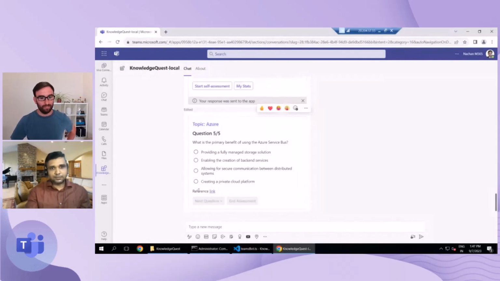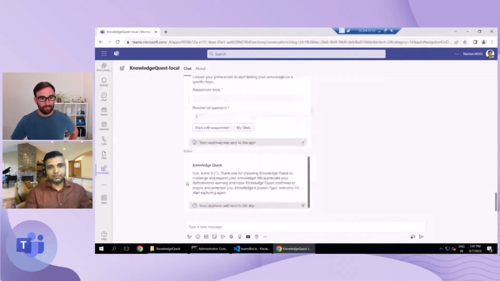And since this was the last answer, we have got assessed. My score was pretty low, 0 out of 5. But this is how you will be assessed. So choose any topic that you want to test your knowledge upon. Choose the number of questions. It walks you through the wizard, wherein you won't be able to go back to the previous question, but at the end you will get the entire assessment. Okay, so that was the quick demo of what can be done with this bot or app.